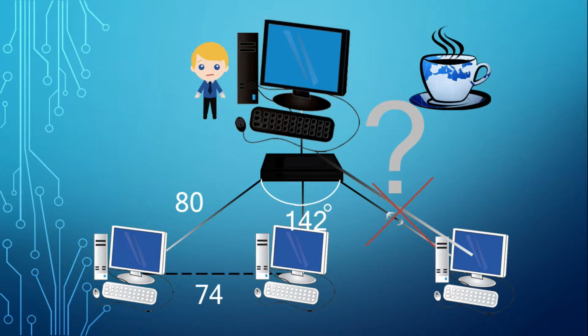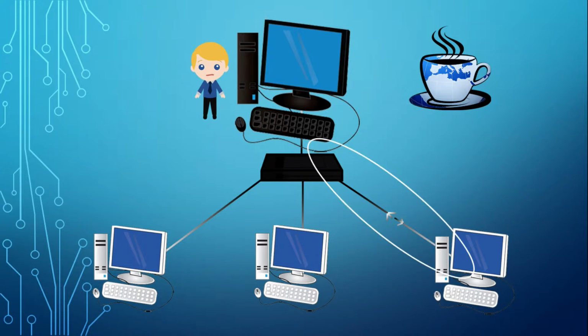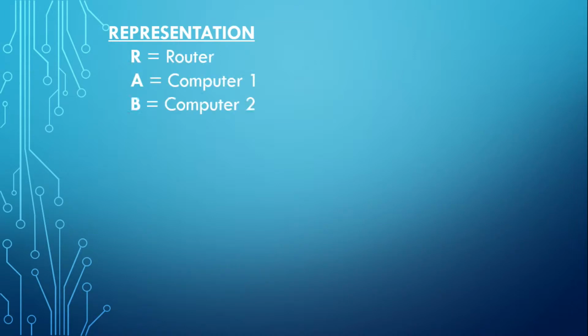Let's help the technician to find the real length of the LAN wire before it's cut so that he knows the length of LAN wire he'll buy. We're done with the problem. Now let's go to representation, wherein it could help us in using variables. Let R be the router, A computer 1, B computer 2, C computer 3.